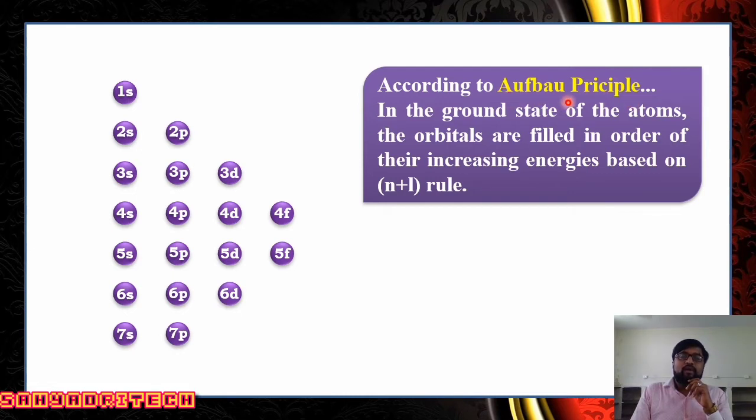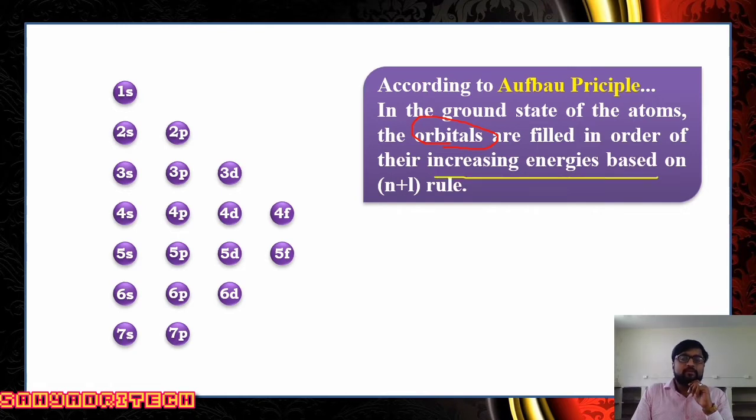What does the Aufbau principle say? According to this principle, in the ground state of the atom, the orbitals are filled in order of their increasing energies. Ground state means the state with the lowest energy level, the one associated with the lowest energy. So in the ground state of an atom, the orbitals are filled in the increasing order of their energies.